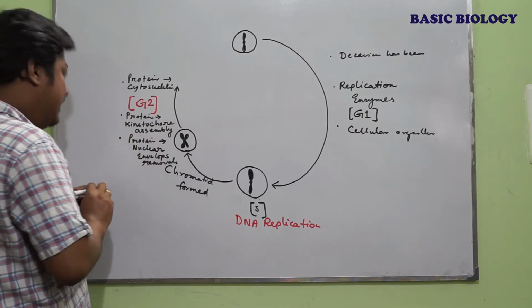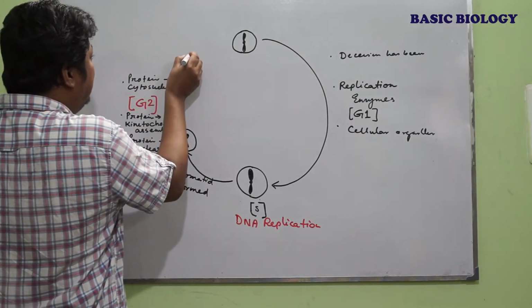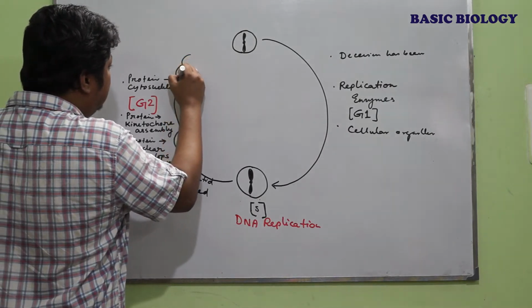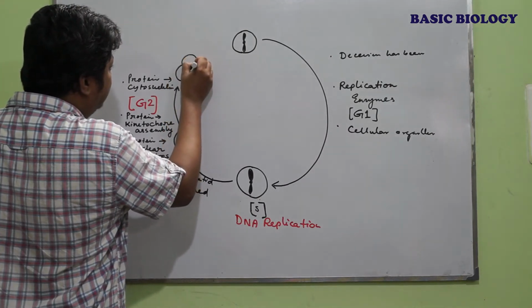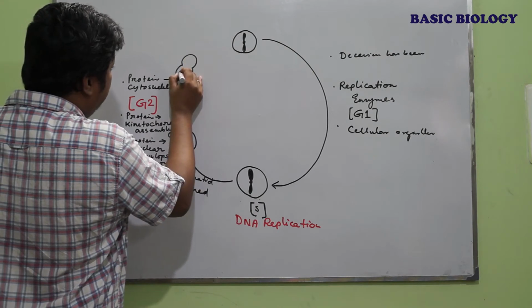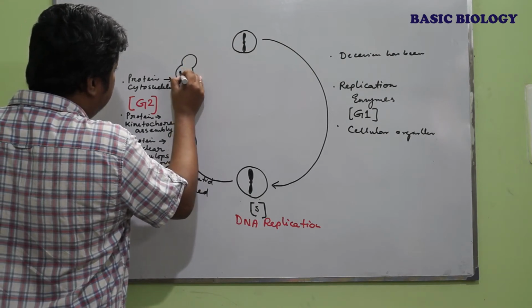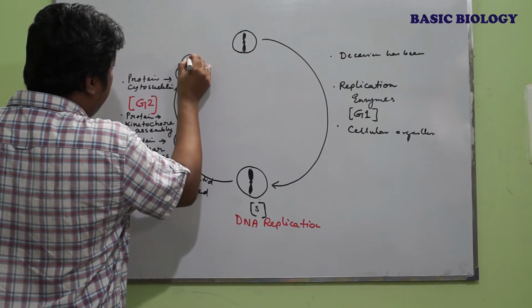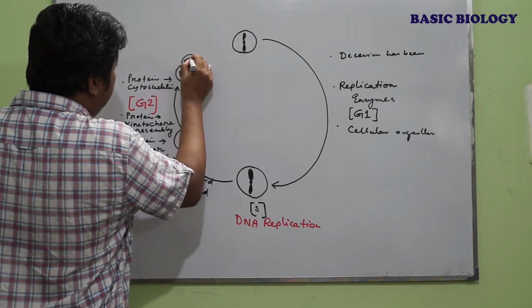Now the cell is moving to the M phase where the cell division occurs, which consists of two parts. One is cytokinesis and karyokinesis.